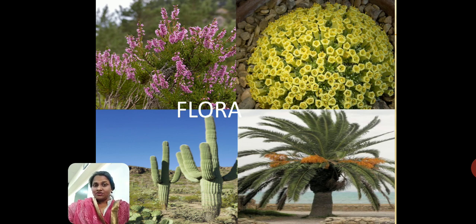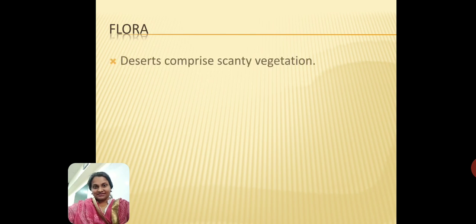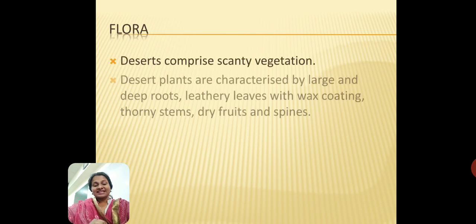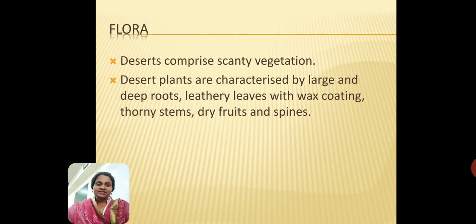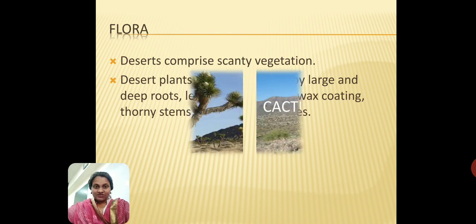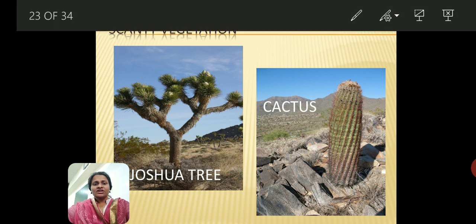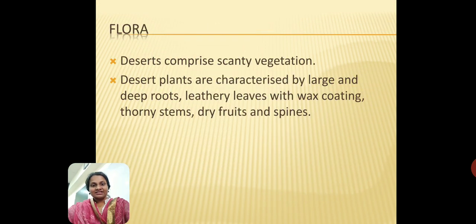Okay, now what does flora mean? As I have told you all earlier, flora means the plant life that you find in any region. Okay, so let's look at the flora that is found in deserts. What I've written out here is that there is scanty vegetation. So any picture that you see of a desert, you will not find it full of trees or full of plants. Why is that? That is because there are very less water resources, and so you need to have other kinds of sources.